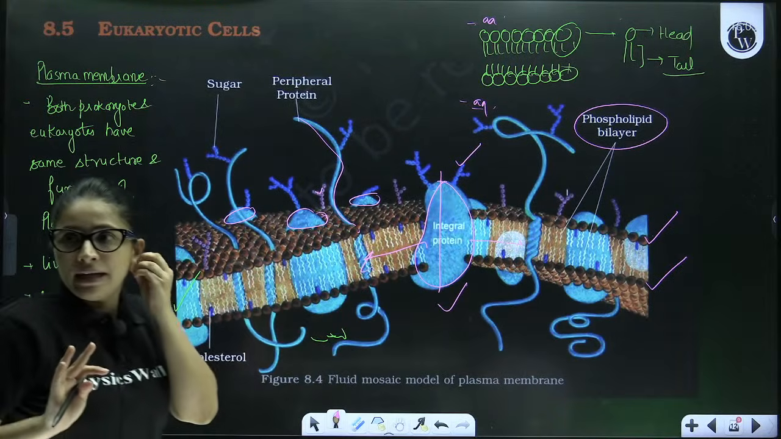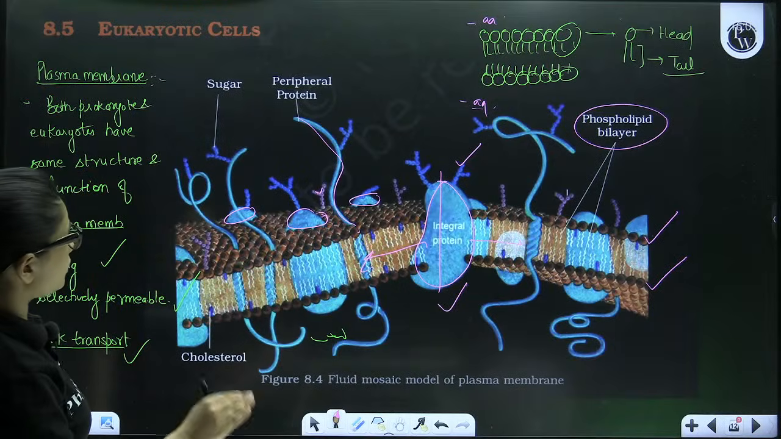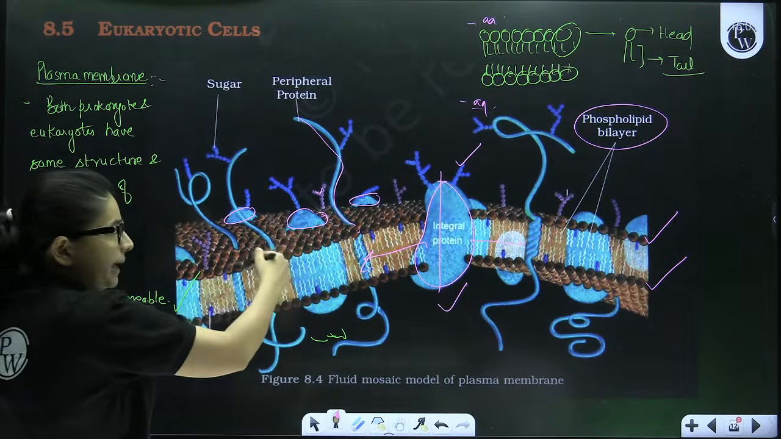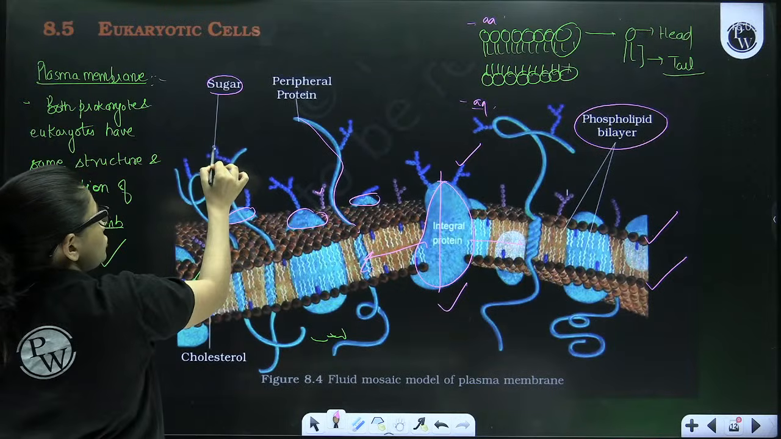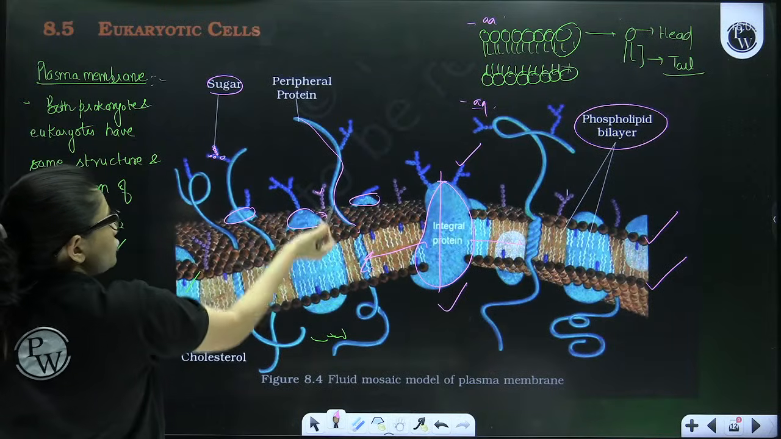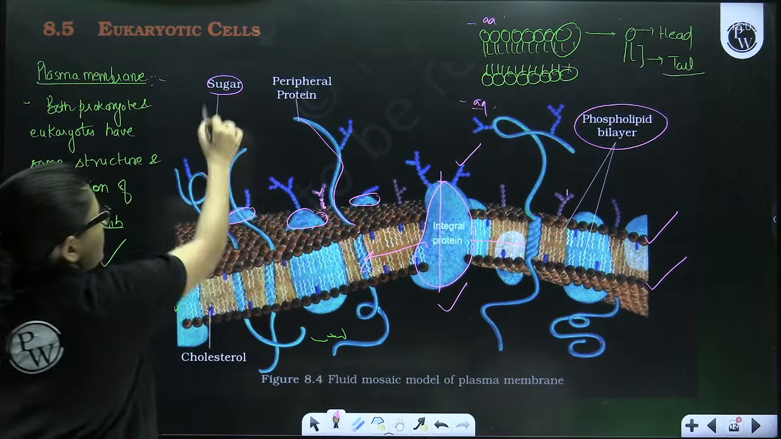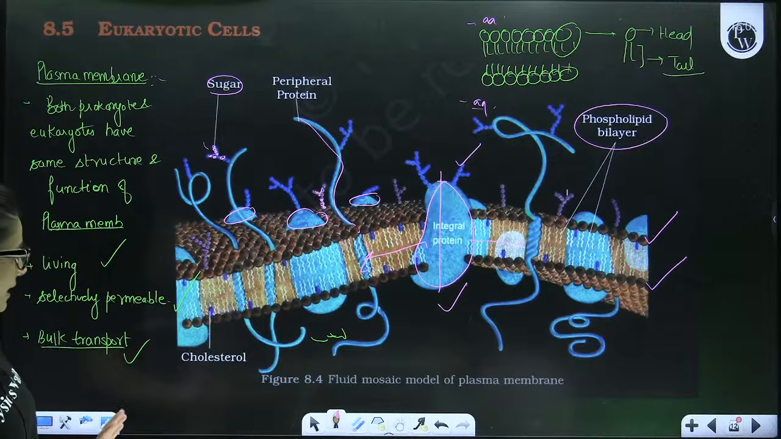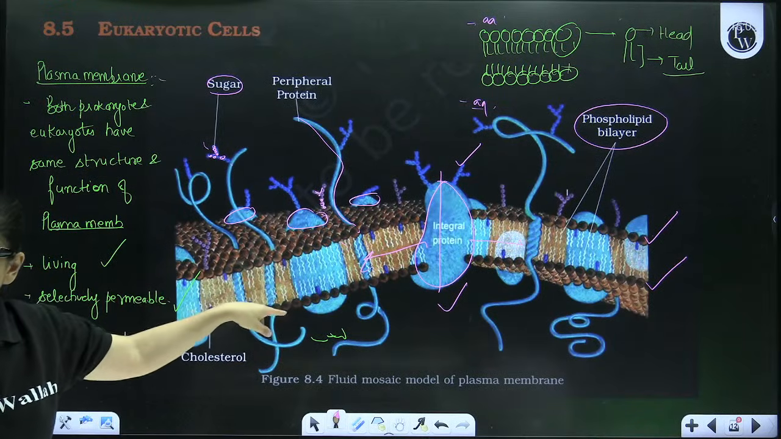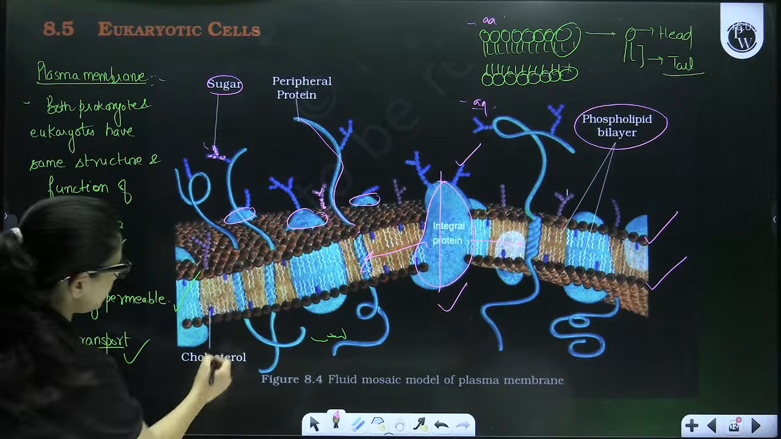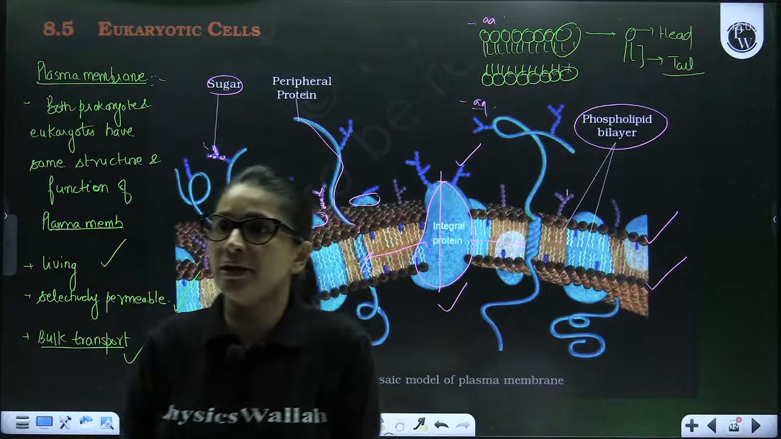So now let's continue. Apart from this, you can also see that on this lipid bilayer, on the extrinsic protein, you have sugar molecules also attached. Okay? So sugar molecules can be directly attached to the lipid as well, or it can be attached to the peripheral protein as well. Apart from lipid bilayer and protein, plasma membrane also has cholesterol. So it also has cholesterol molecules, right?